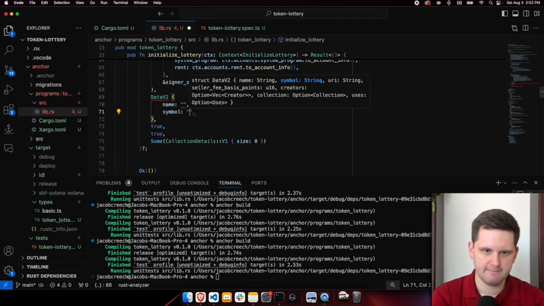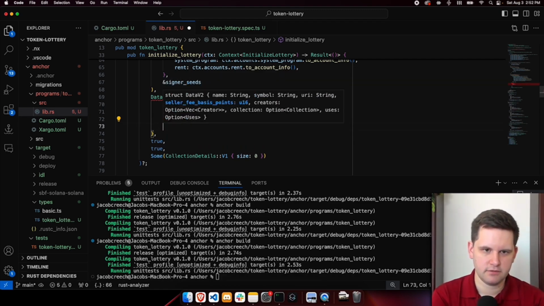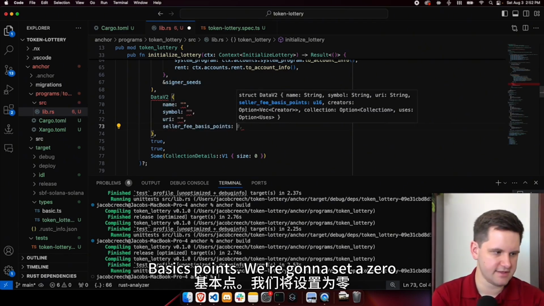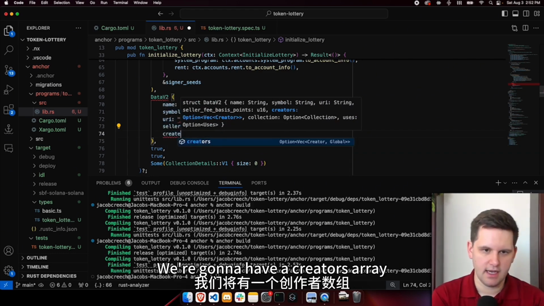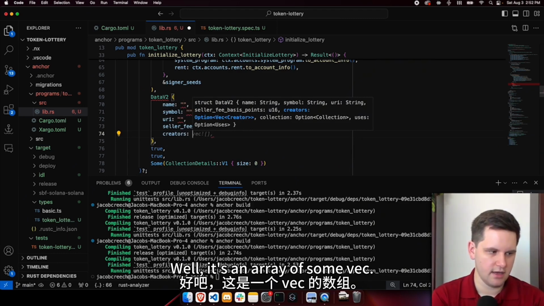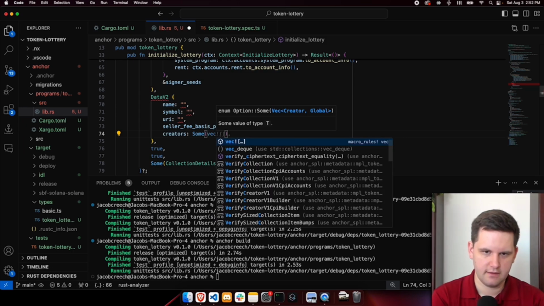We'll need a symbol. We're going to need a URI. And then we'll need a seller fee basis points. We're going to set that as 0 because we don't care about this in this collection. We're going to have a creators array, or a creators struct, I should say. Well, it's an array, some Vec.